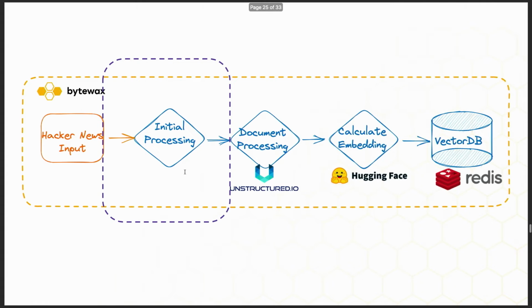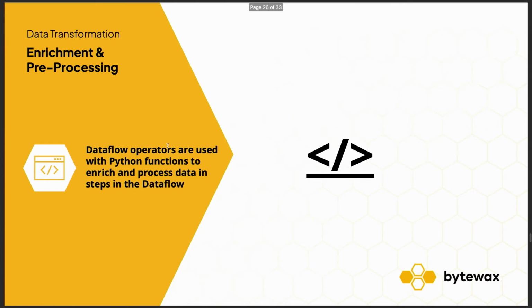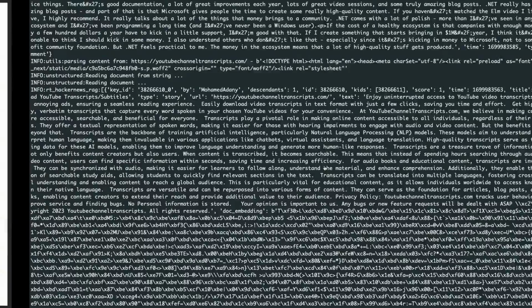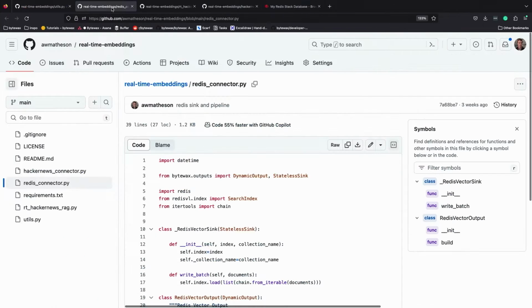Okay, so we've written this little Hacker News input, or we've described how the input looks for this Hacker News input connector, and now we're going to do some initial processing. What we've received at this point is a stream of IDs, and you're like, that's cool, but we can't do anything with a stream of IDs, it's not going to make our RAG application. So we need to do something interesting here to enrich, and then we can do some pre-processing on those IDs. I did have them as, I think it's this one.